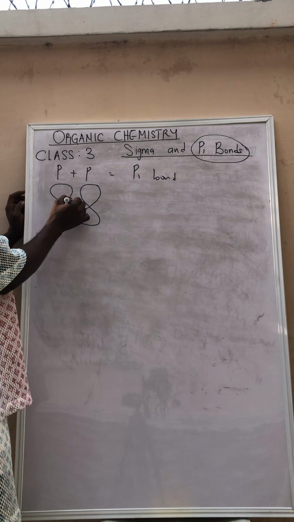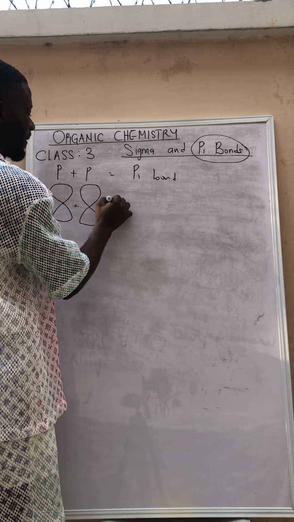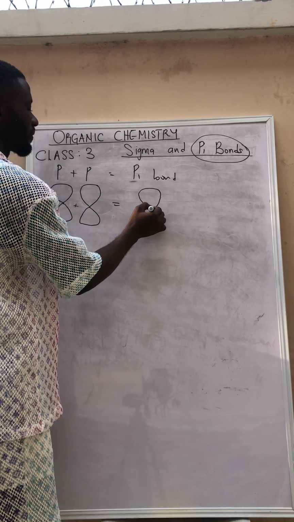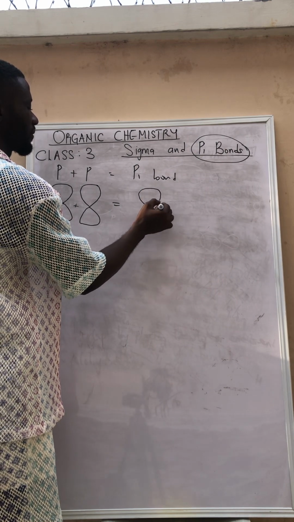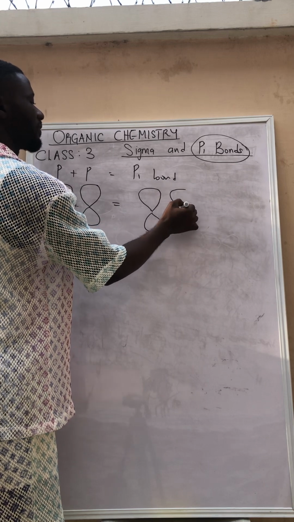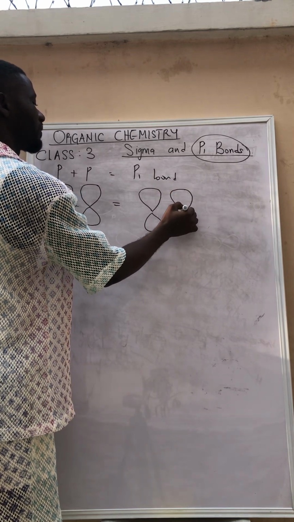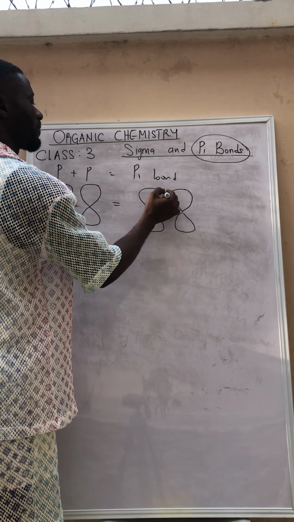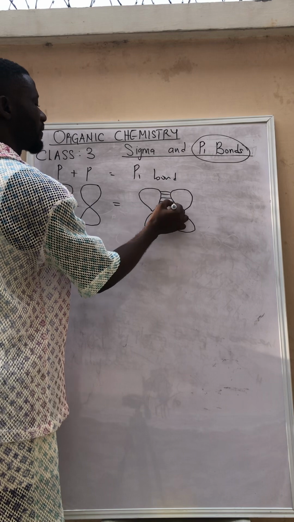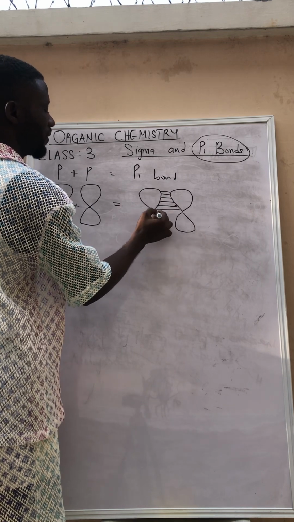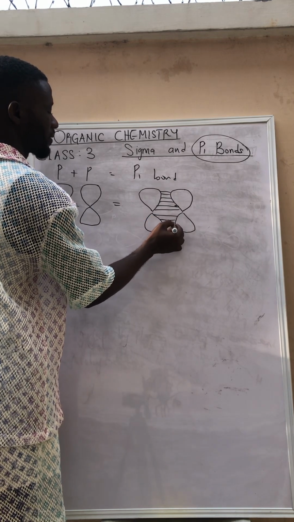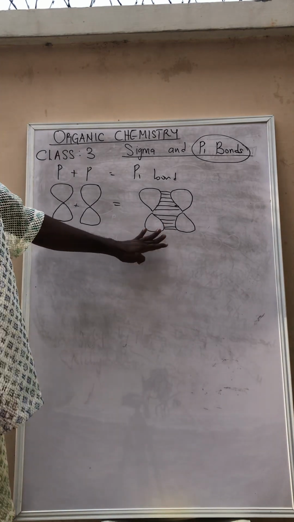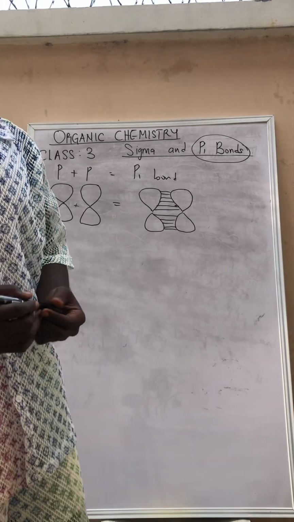So this is what is called a pi bond. So this is a pi bond, and we have explained sigma bond before.